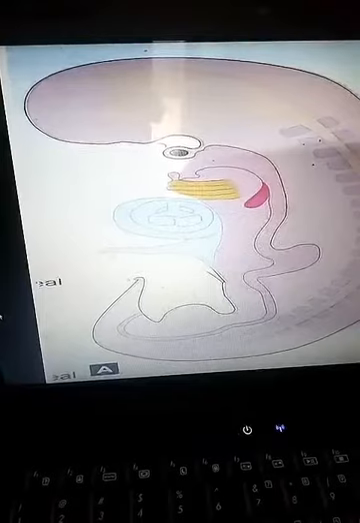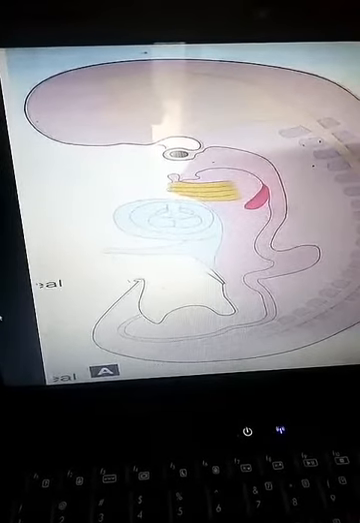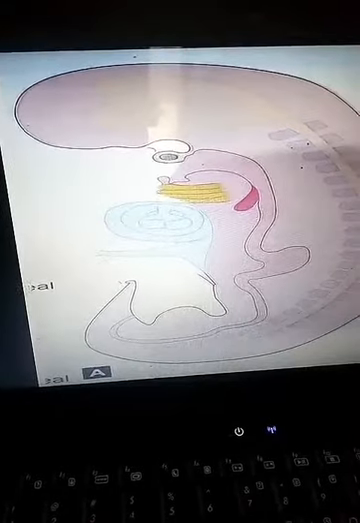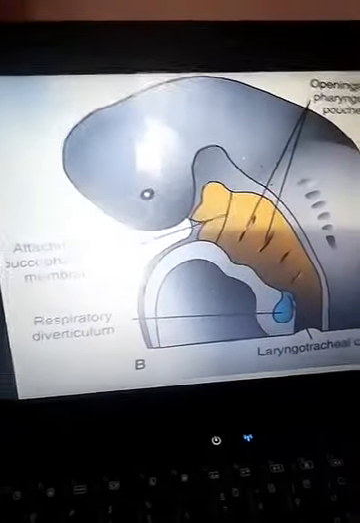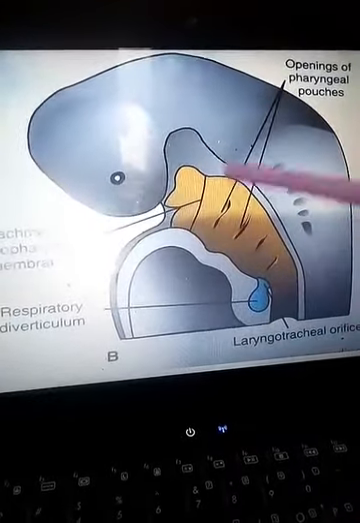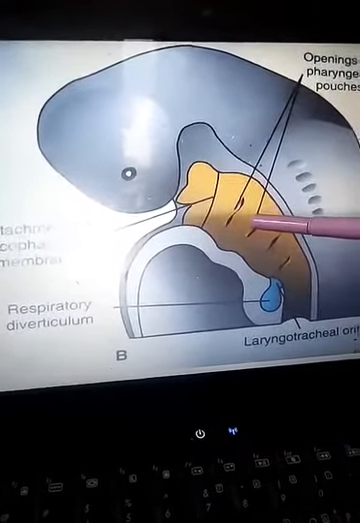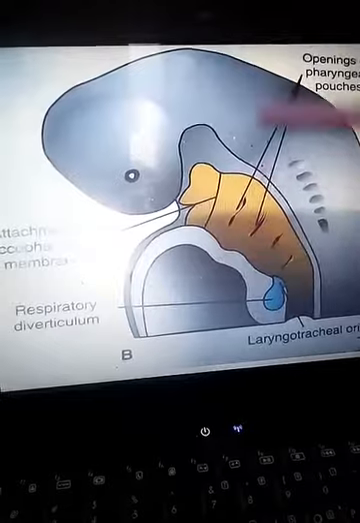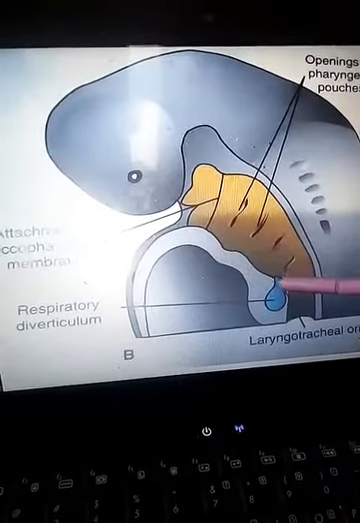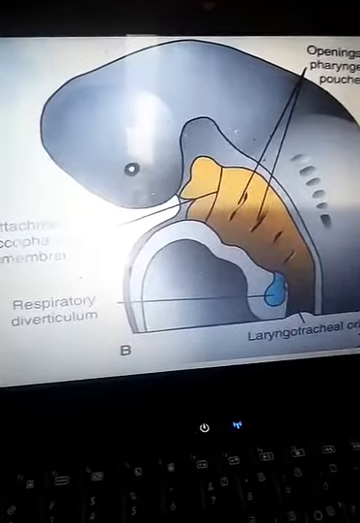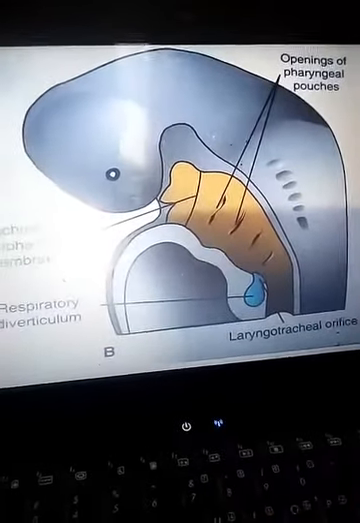You can see here in this picture the foregut, the cranial most part of the foregut, which later on forms the pharynx. From the ventral part of the pharynx, a diverticulum arises, known as the respiratory diverticulum.